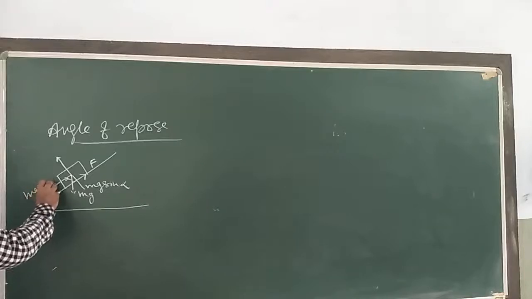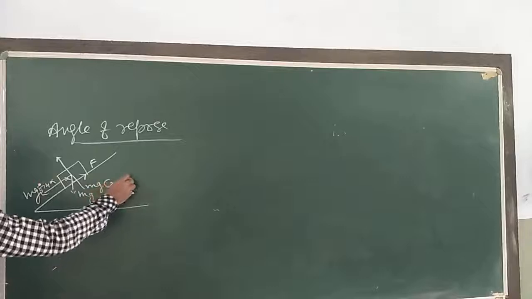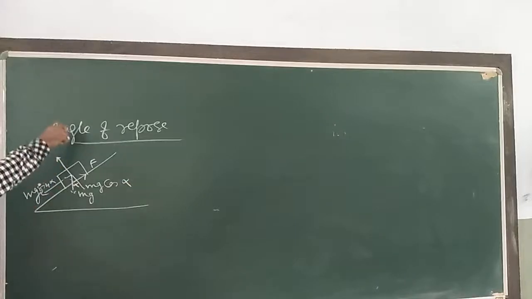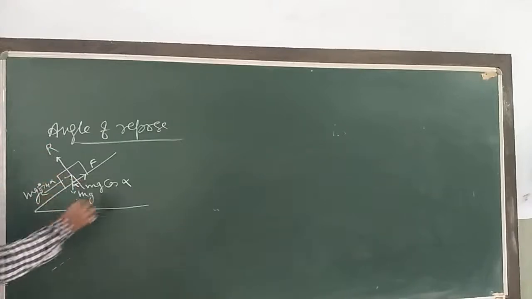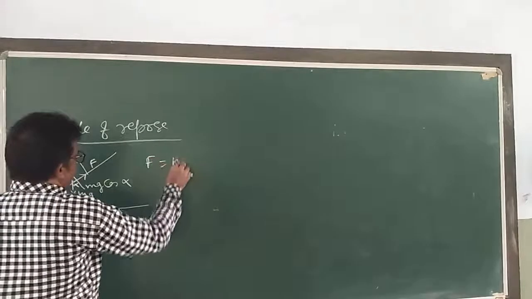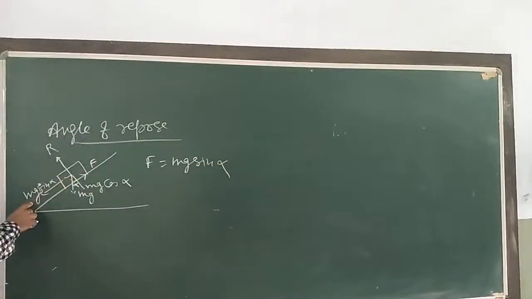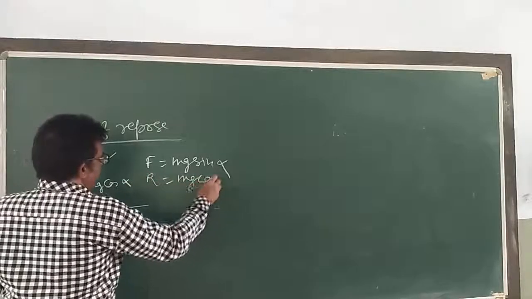The weight mg acts vertically downwards. F is balanced by mg sin alpha and R is balanced by mg cos alpha.